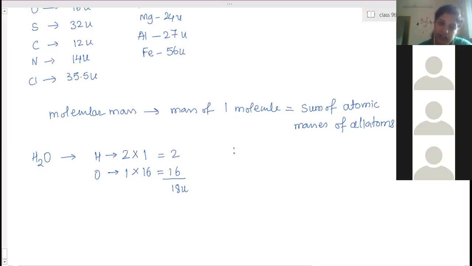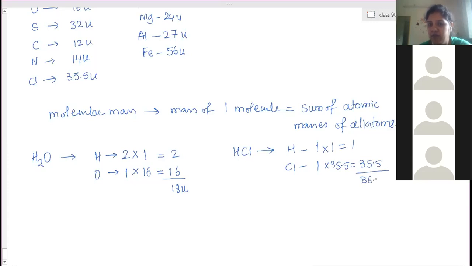Now if we want to find out the mass for HCl, hydrogen atoms and chlorine atoms are there. Hydrogen 1 atom, chlorine is also 1. So hydrogen's mass is 1, so its total mass is 1, and chlorine is 35.5, so it is 35.5. So it's 36.5 total. 36.5 U.